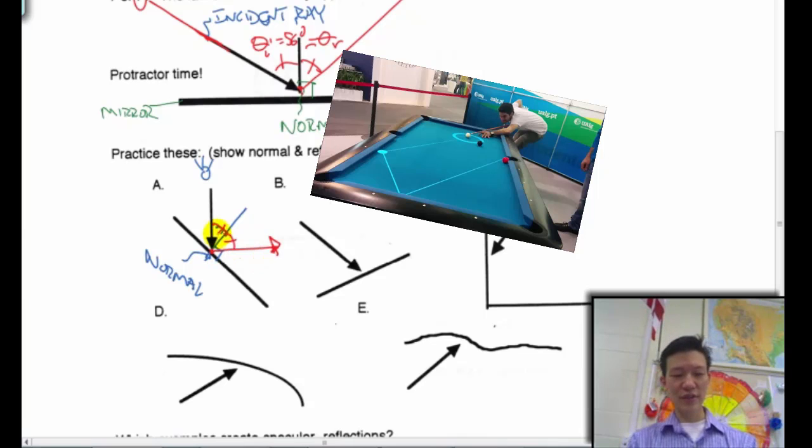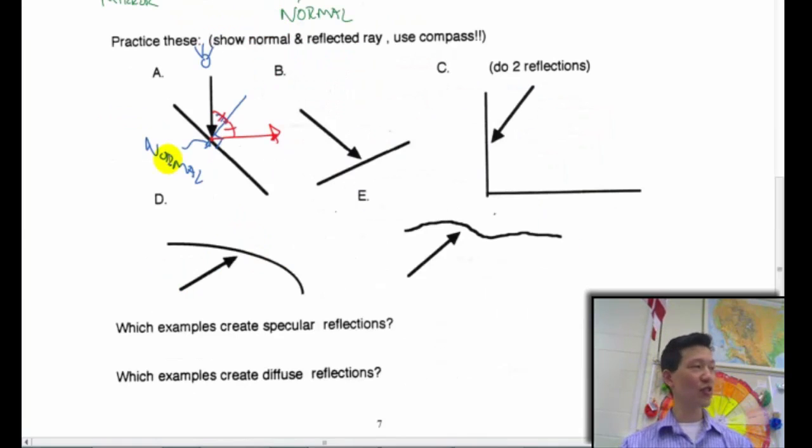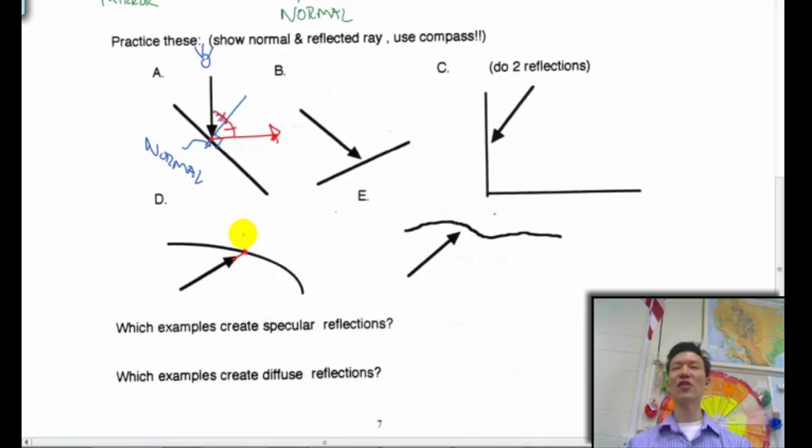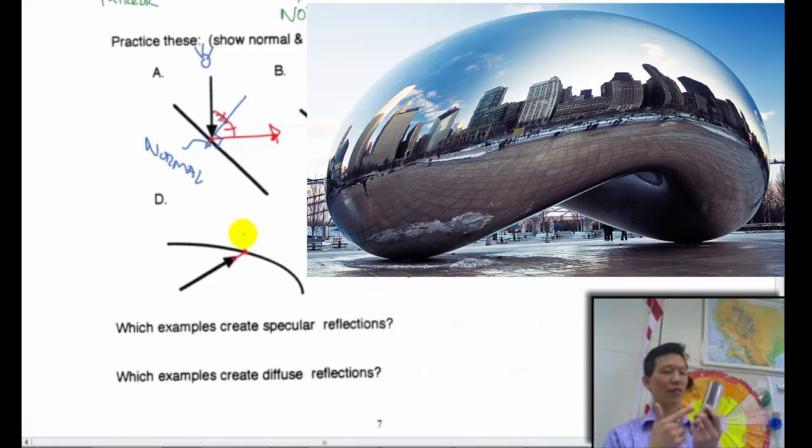Which one's a little bit trickier here? Can you tell? Which one? Yeah, D's tricky. Why is D tricky? Because I'm hitting a what? A curved surface. That's correct. So how can light bounce off a curved surface? Can light bounce off a curved mirror? So on a curved mirror, how do you figure it out?